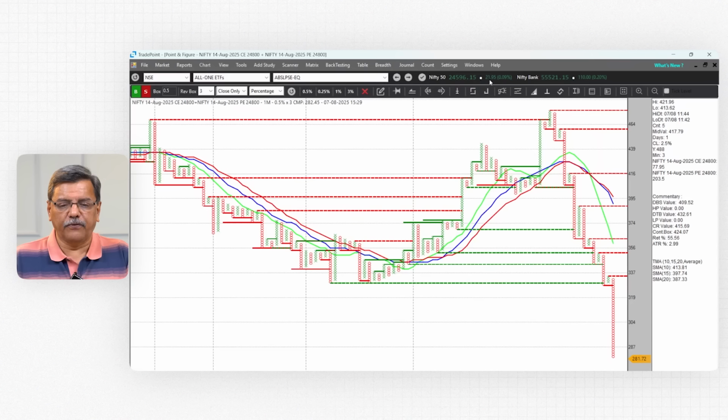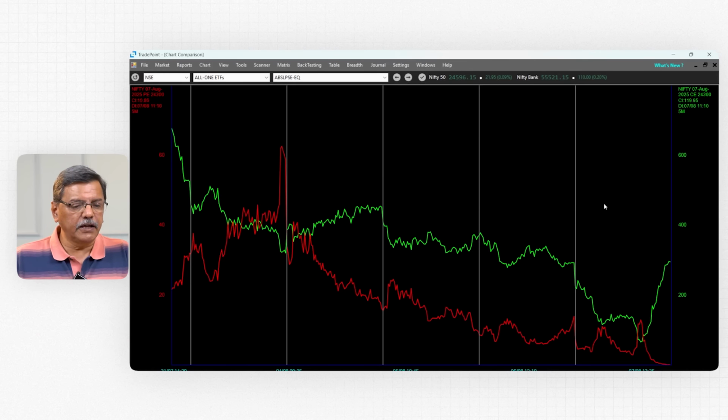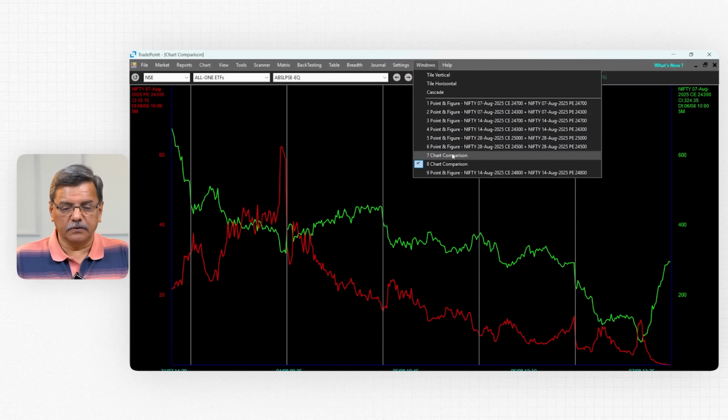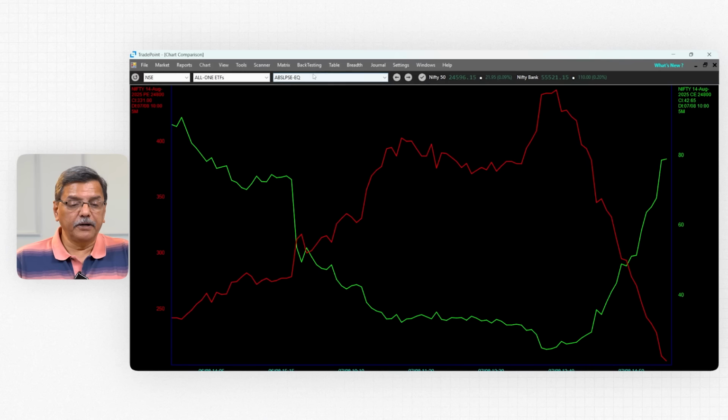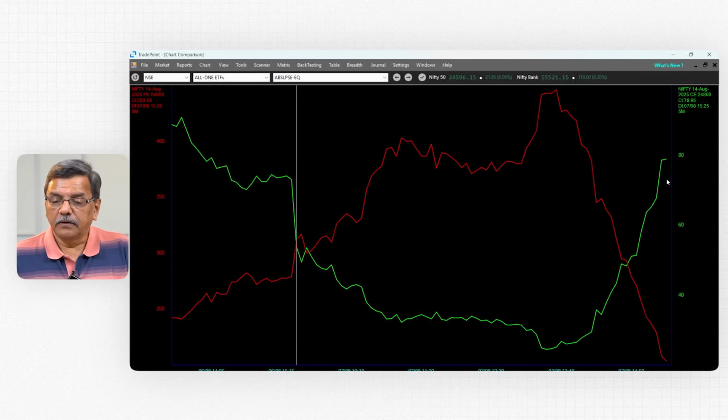Never trade the current week straddle. If you are a trader who trades straddles, short straddles, you can always go to the next week straddle, because that has a lot of premium. For example, if I show you the same thing which I had shown for 7th August expiry, do a chart comparison. Nifty 24,800 of next week, that is 14th August, and the put. I'll just make it a 5-minute chart for clarity and intraday lines. So here right now the call is only 78 and the put is 203.